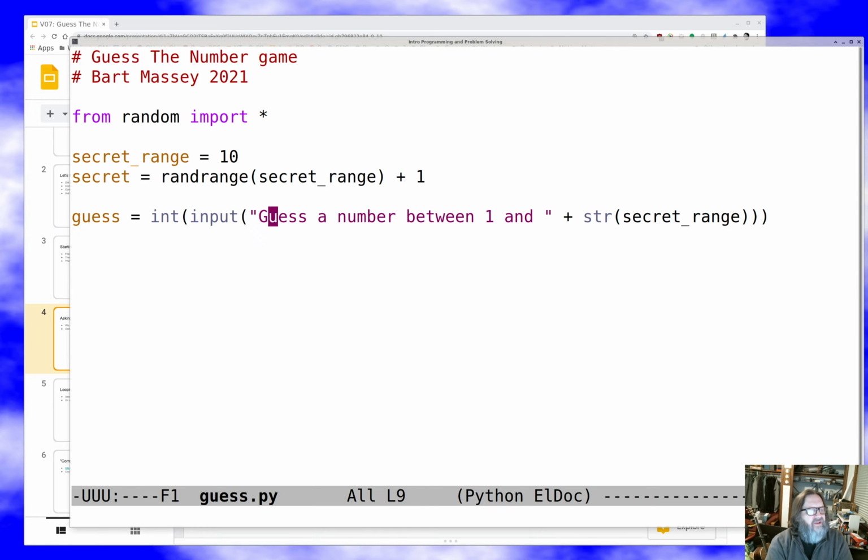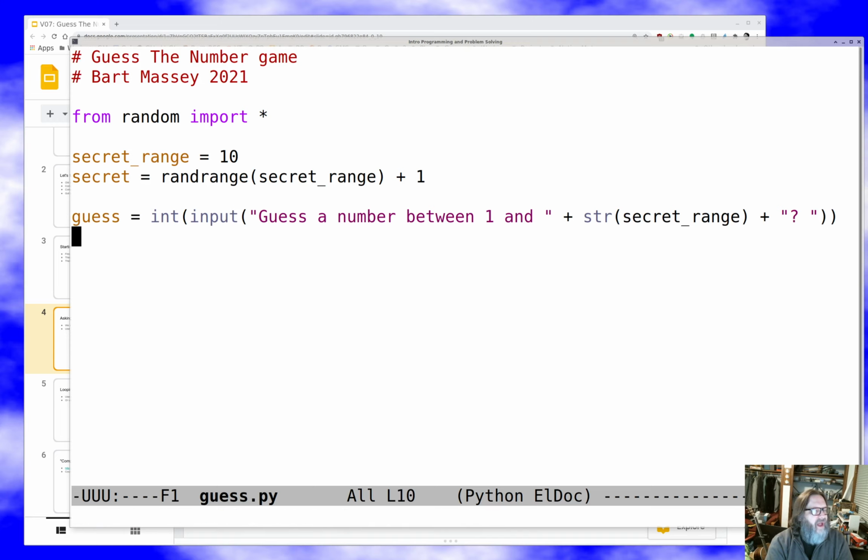Now it'll take this string, guess a number between 1 and, make this number secret range into a string, and then it'll join them together, and so we'll get a prompt that's a reasonable thing. I guess we can keep going here with a question mark and a space, and there we go.